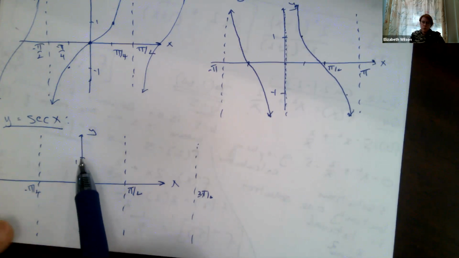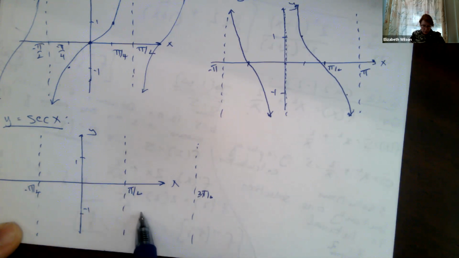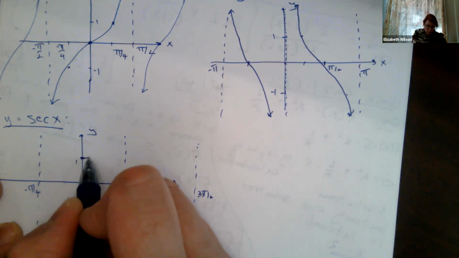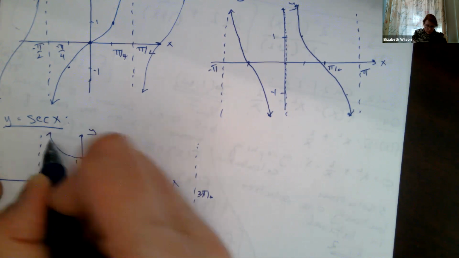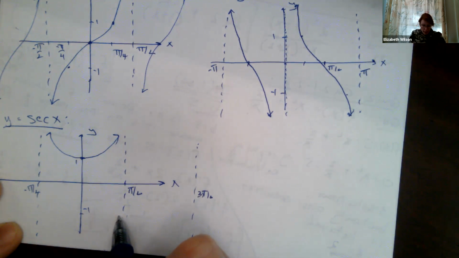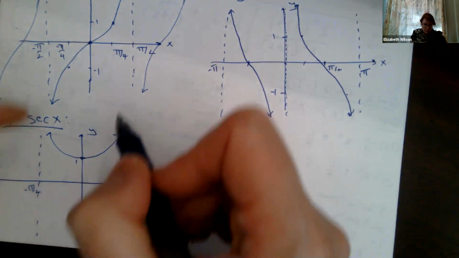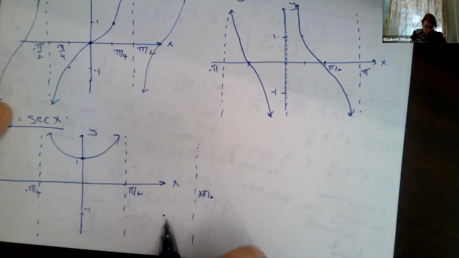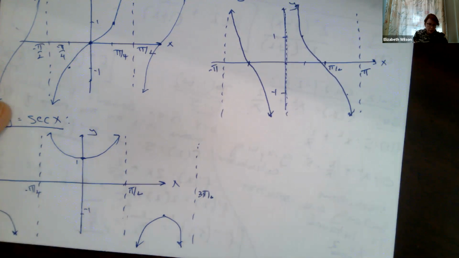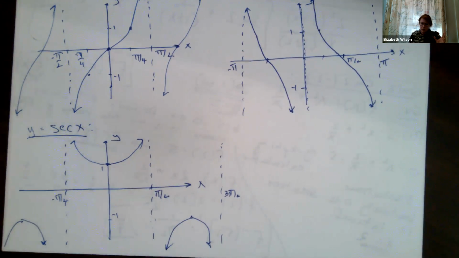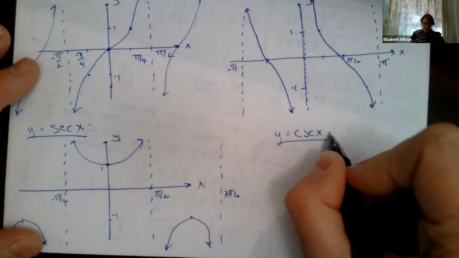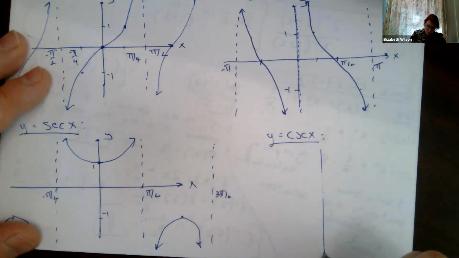So now secant is 1 over cosine. You can imagine a cosine function like that. So what I do is I take my cosine function and I flip it. I can even sketch out a little cosine function. Wherever it crosses the x-axis is where I put a vertical asymptote. What's left behind gets flipped. And then this is down at minus 1. I'm drawing these offline here. Okay, so this is my secant function. The graphs will help you visualize what you're trying to do. Secant of x. I'm going to graph the next one out too, so we can visualize.